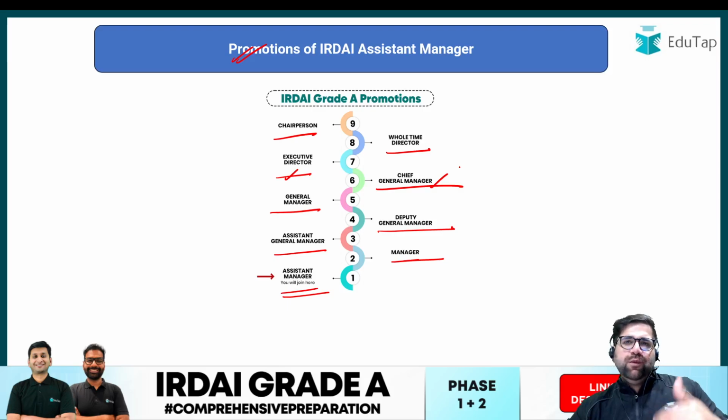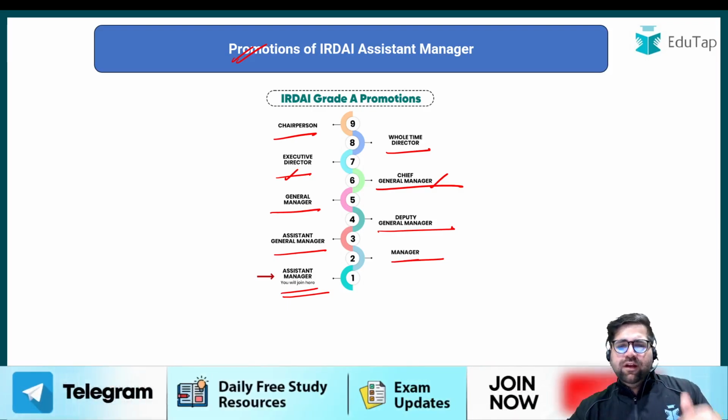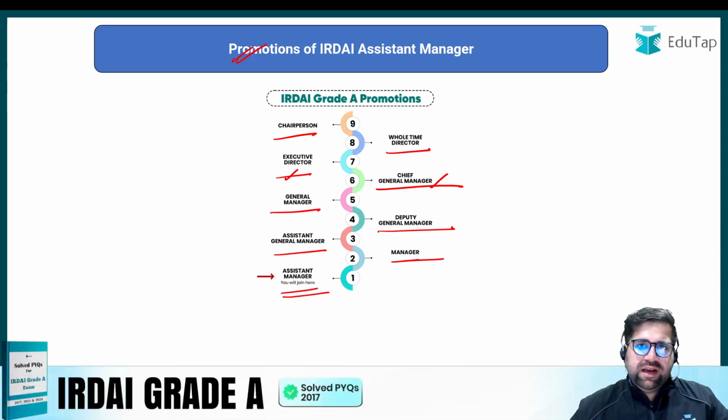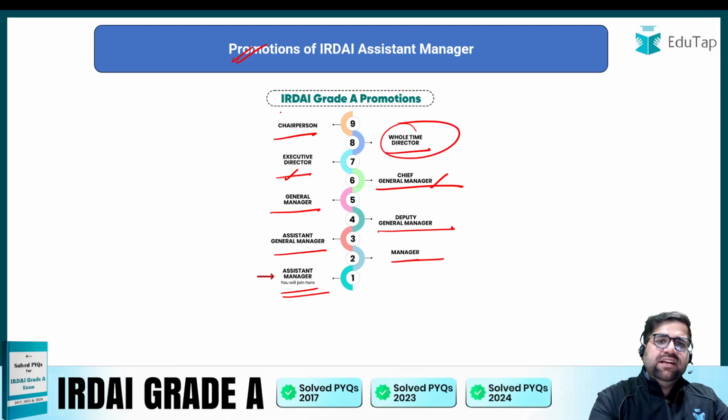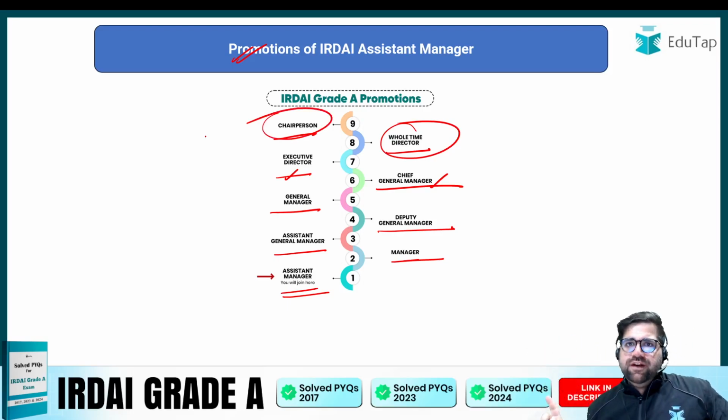I am assuming that you are joining IRDAI at the age of 25. Then with the help of promotions, definitely you can go up to the level of executive director. But whole-time directors and chairpersons are appointed by the Government of India.